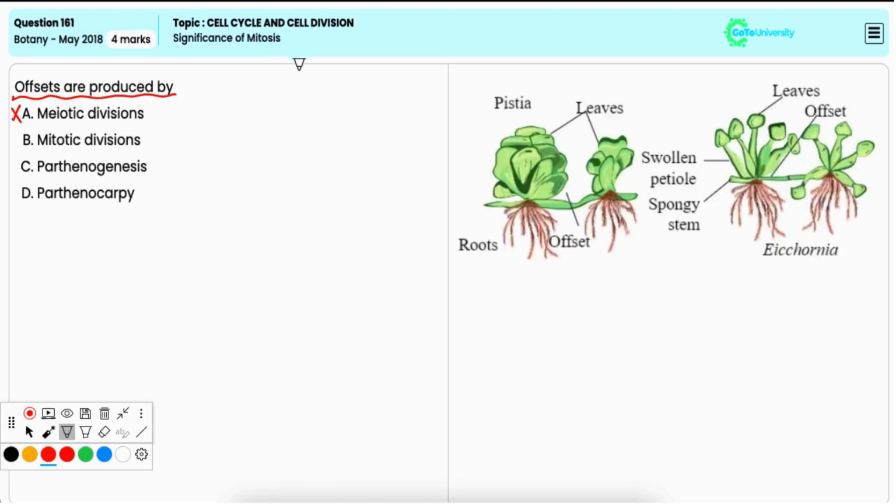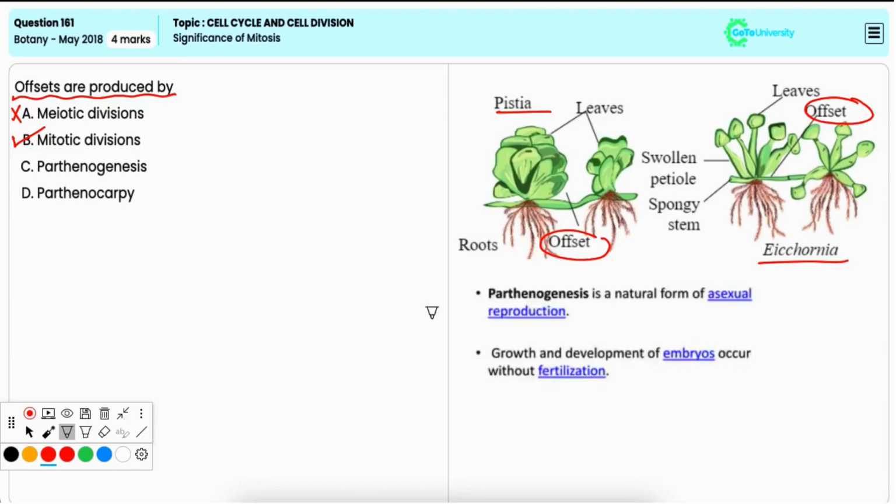Option B, mitotic divisions. Now, offsets are produced in plants like water hyacinth and pistia as a form of vegetative propagation, which involves mitotic cell division. Hence, it is the correct option.